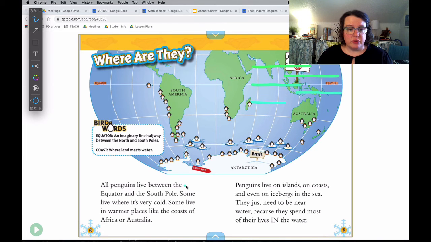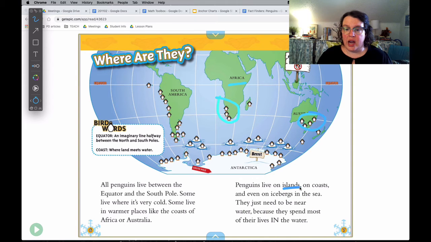So all penguins live between the equator and the South Pole. Some live where it's very cold and some live in warmer places like the coasts of Africa. Let me erase what I wrote before. So this right here is the coast of Africa. This is Africa right here. And the coast of Australia.